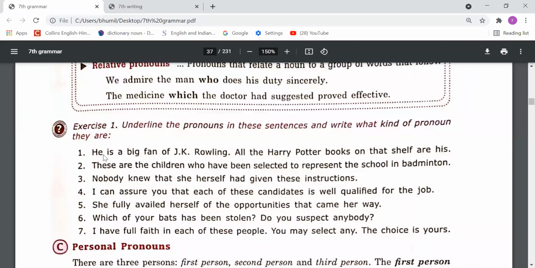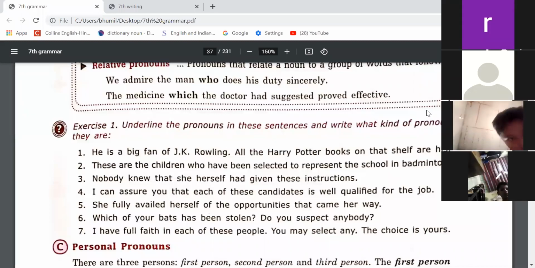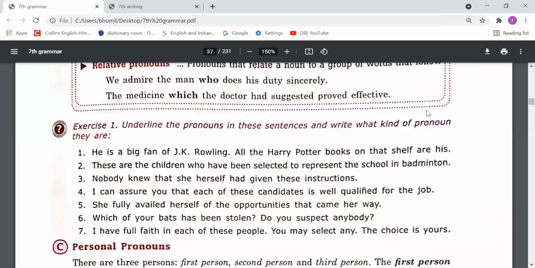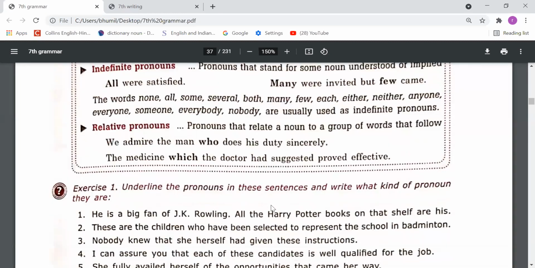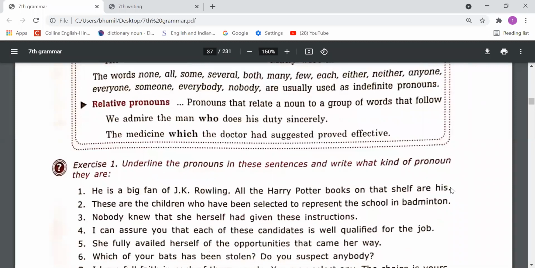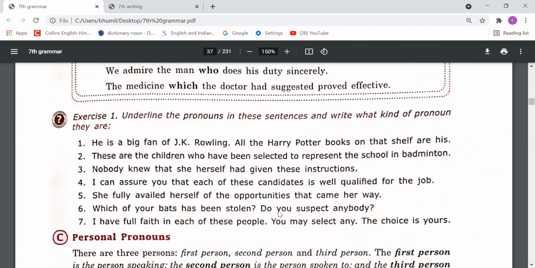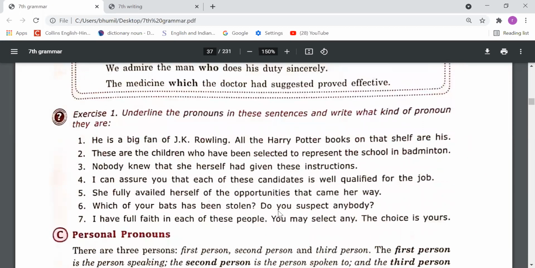He is a personal pronoun, as we have talked about, like he, she, it, we, you, they. These are the personal pronouns. And all, we are talking about indefinite things, so it can be a type of indefinite pronoun. Second, his, possessive pronoun. In this way, come to the second sentence.